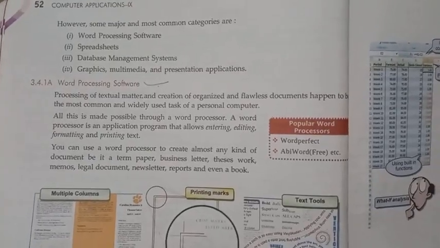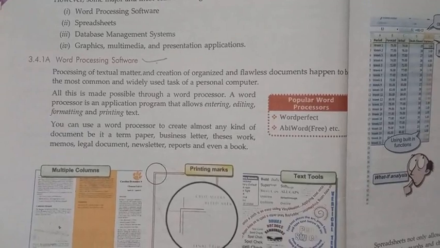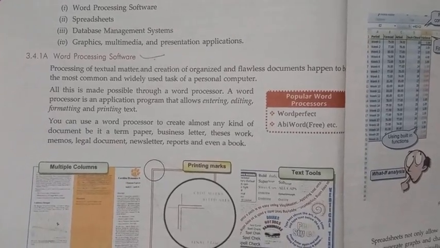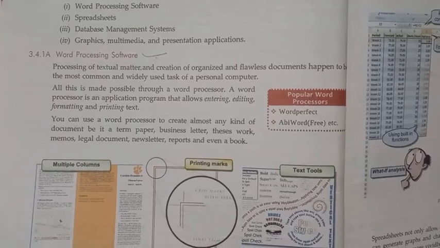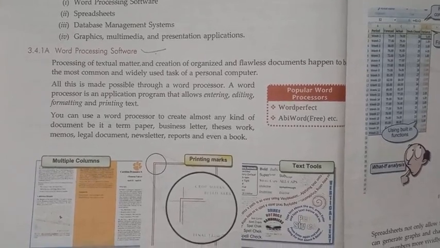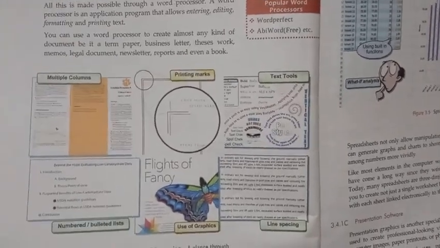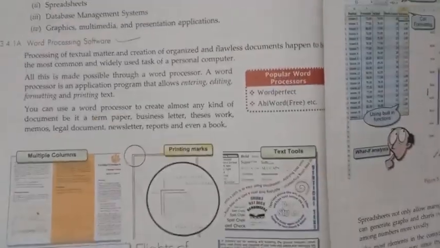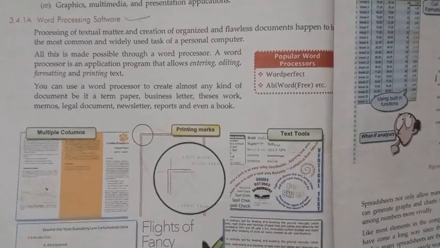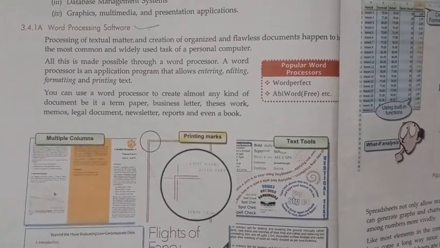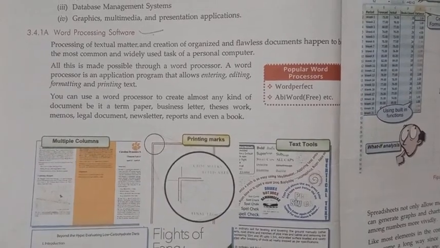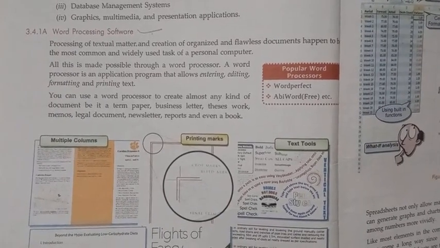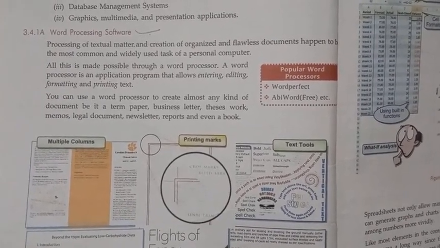First, word processing software. Word processing means we can type or enter data, edit the data, format the data, and print the text. A better example is Microsoft Word or the LibreOffice editor. By using word processing software, we can enter data, edit data, format data, and print text.